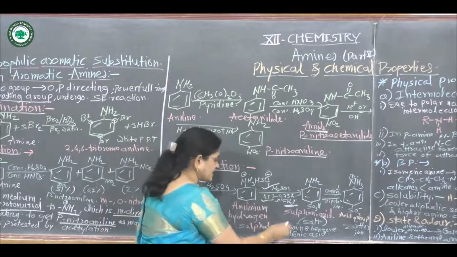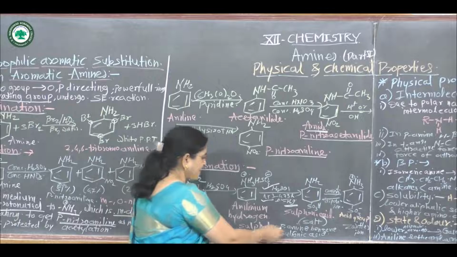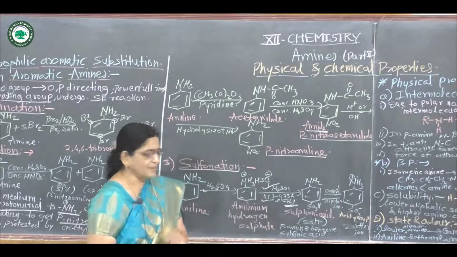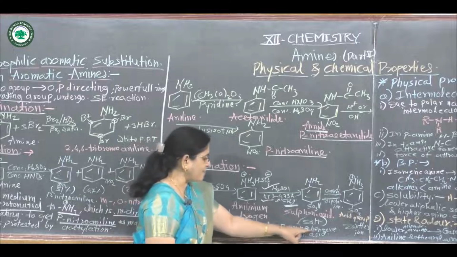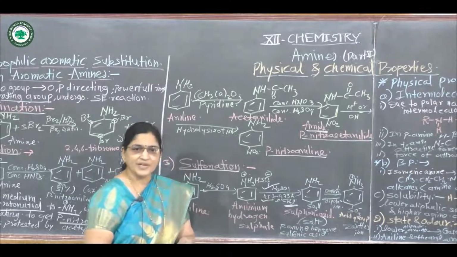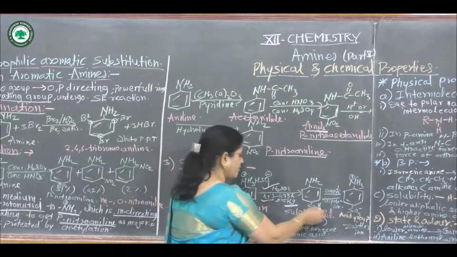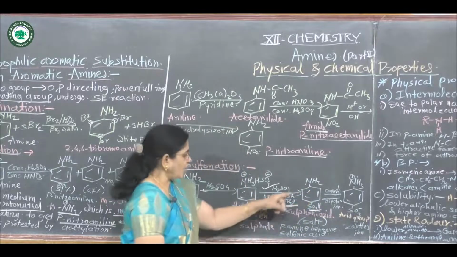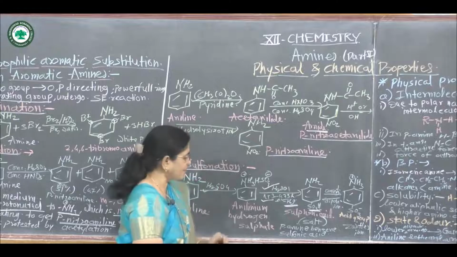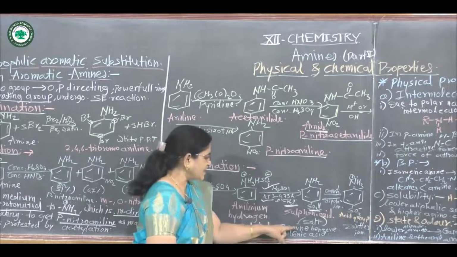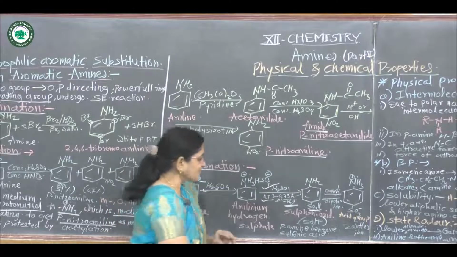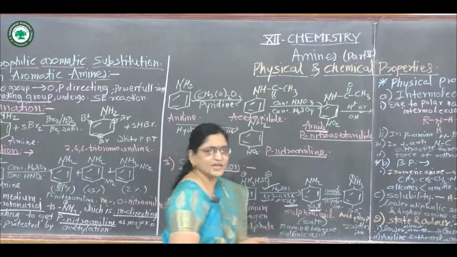This sulfonic acid is called para-aminobenzene sulfonic acid. The sulfonic acid group is attached to the para position of the NH2 group, hence it is called para-aminobenzene sulfonic acid.